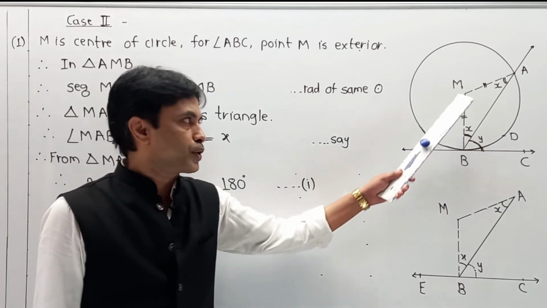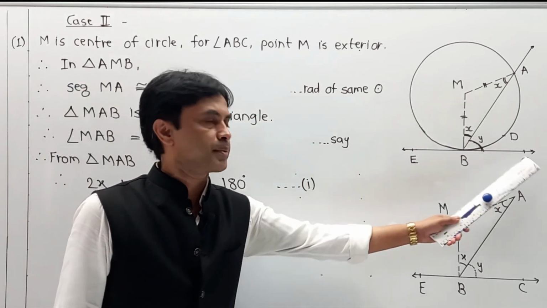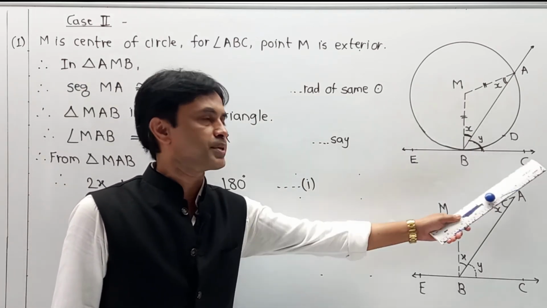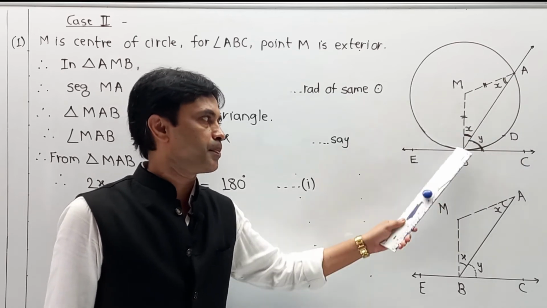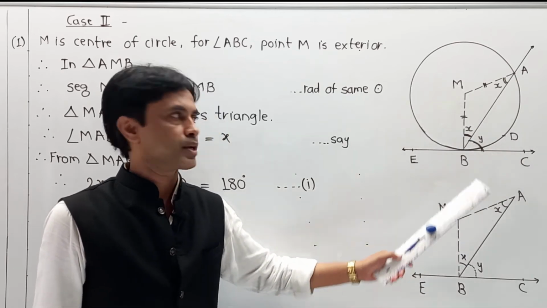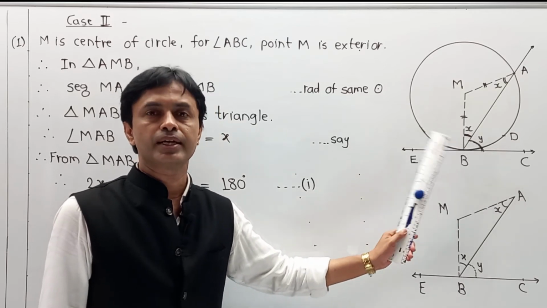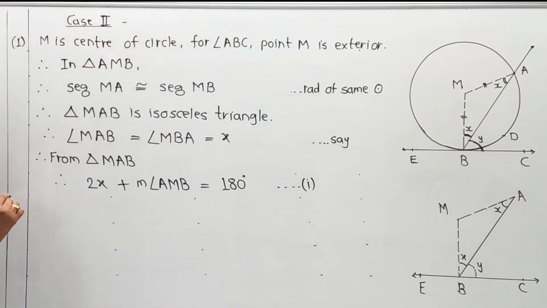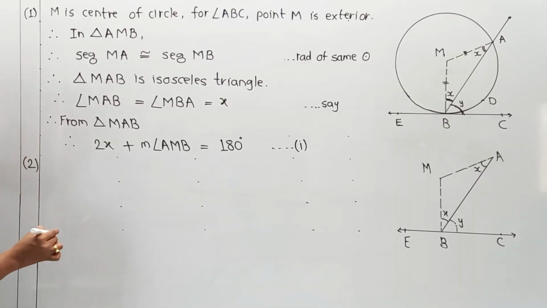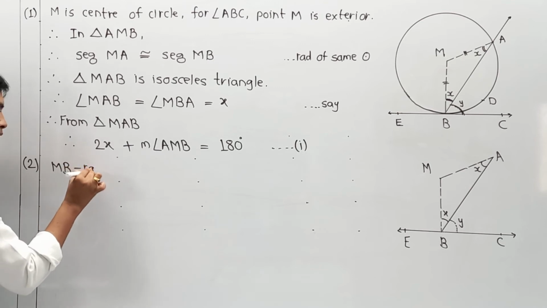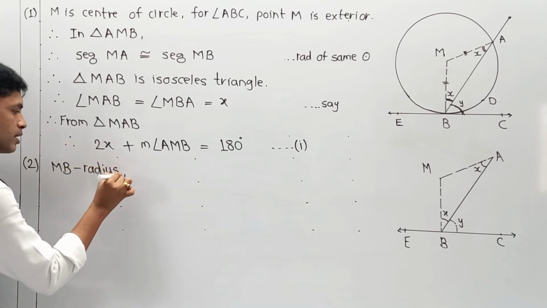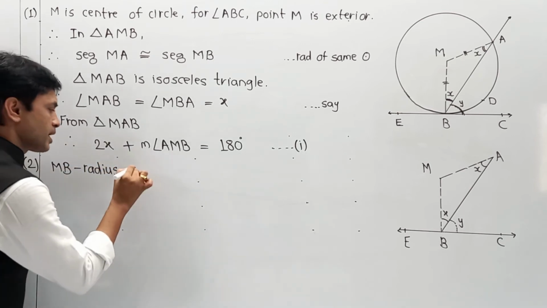Now we know that MB is a radius and BC is a tangent. Then angle MBC must be 90 degrees, or you can say from the diagram X plus Y must be 90 degrees. So I am going to write the second part over here. MB is a radius. Next, BC is a tangent.